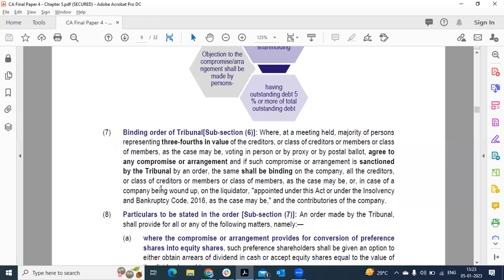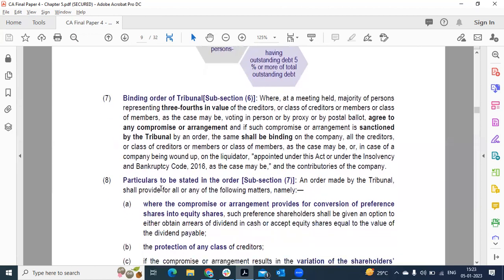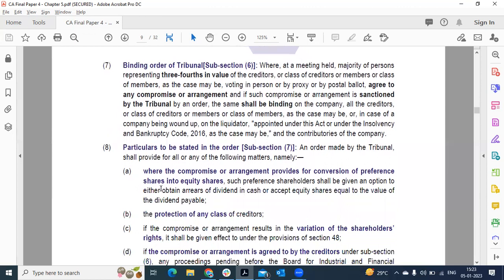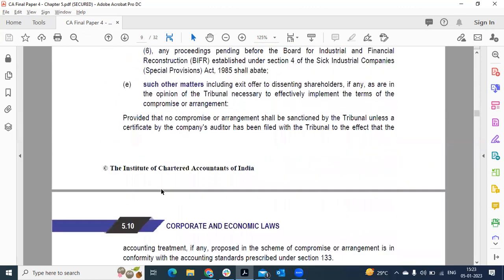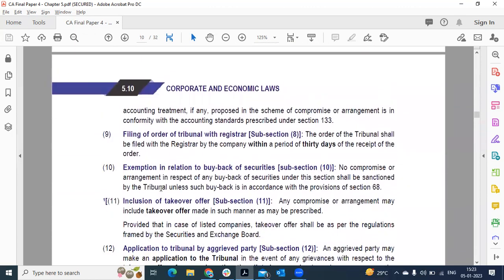Particulars to be stated. After accepting this scheme, the NCLT will send the order to the company. It also will accept the scheme. Filing of order. After issuing an order from the NCLT, the company should file its order within 30 days on receipt of order with the Registrar of Companies.